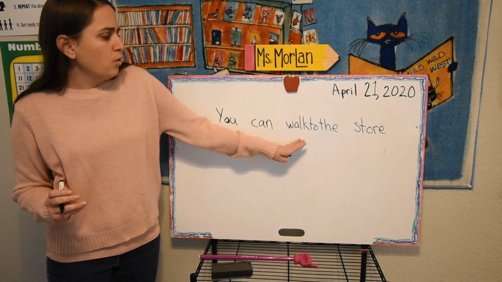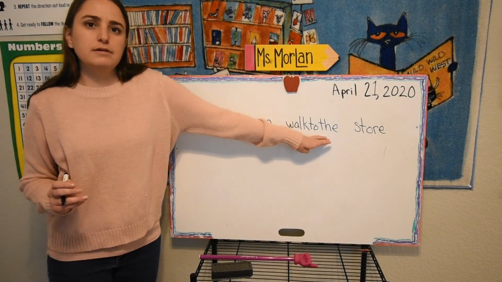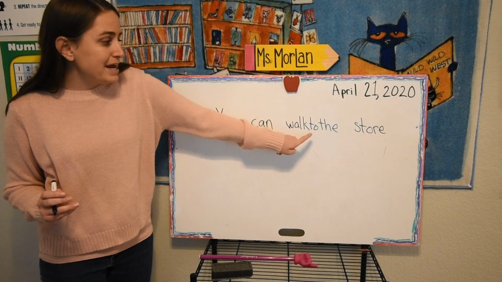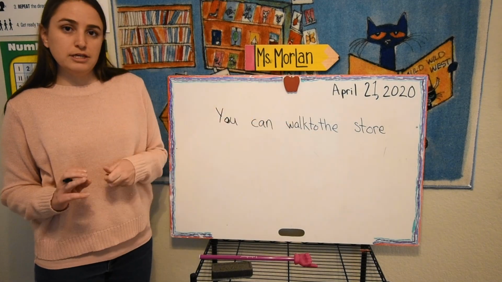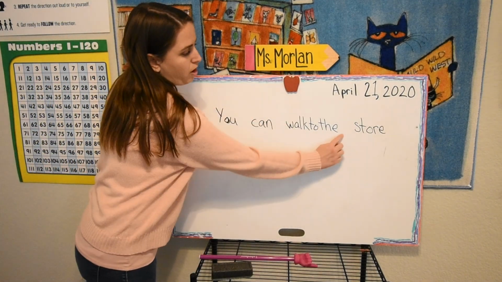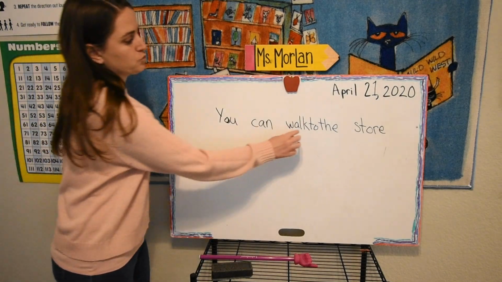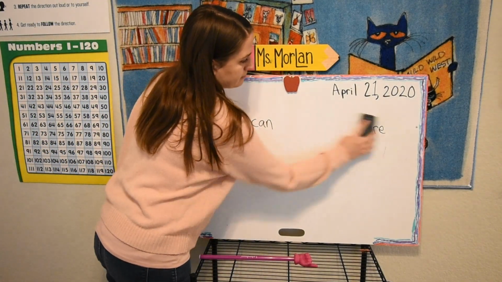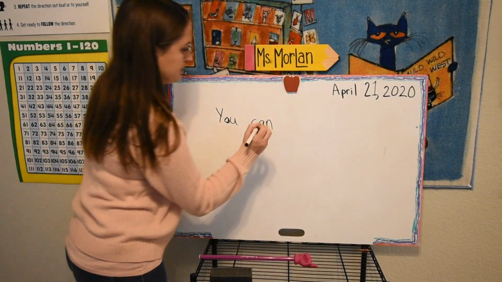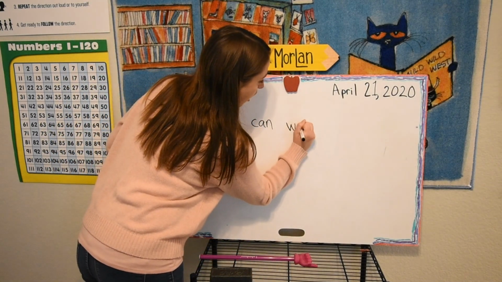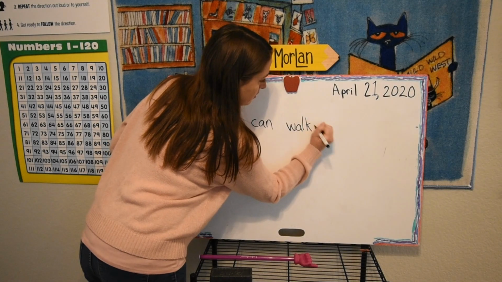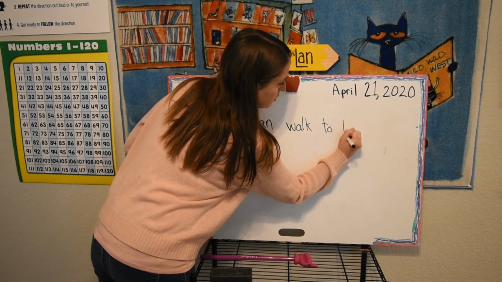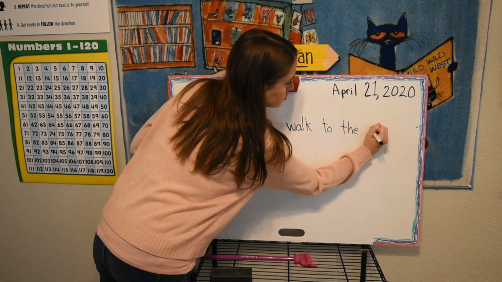You can walk to the, what did I do here? I didn't put any spaces between these words, right? This is not one long word. It's 3 separate words. So I'm going to rewrite the end of this sentence so I can space it out. You can walk to the store.